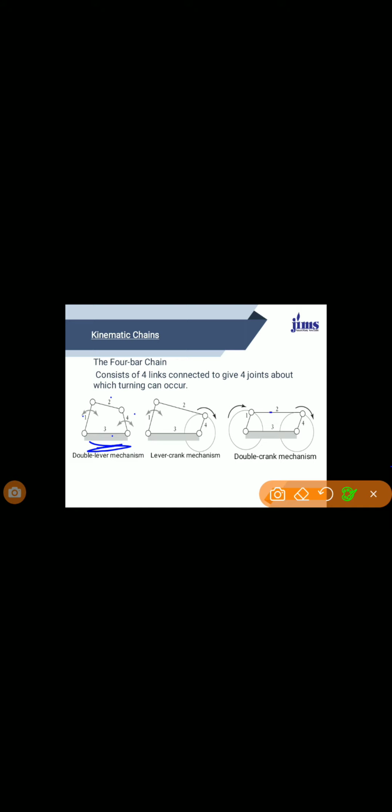In the second diagram you will see the lever crank mechanism. This is also known as the beam engine. A part of the mechanism of the beam, known as the crank and lever mechanism, consists of the 4 links that are shown in the diagram.